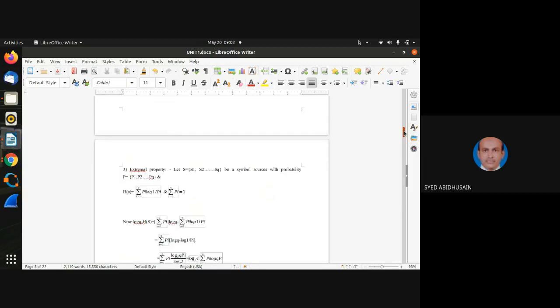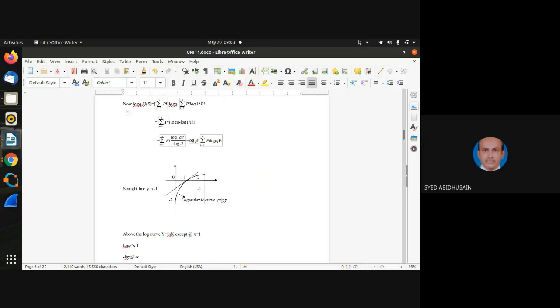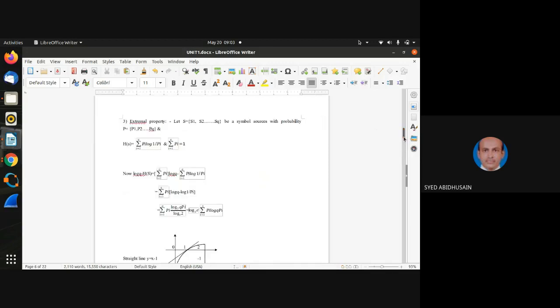Now just put this in mind. Let us go to one more equation here. You just concentrate on this equation, that is log of q minus H of s. Now what I will do, log of q to the RHS side of this equation, please note down all of you, log of q minus H of s. I have put the values in this equation. You might be wondering, sir, where H of s came from? You know this equation. H of s is the entropy equation.